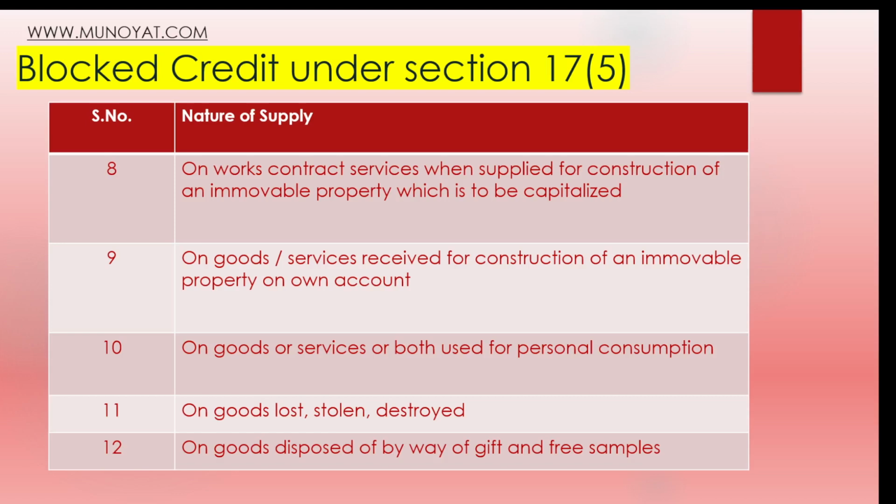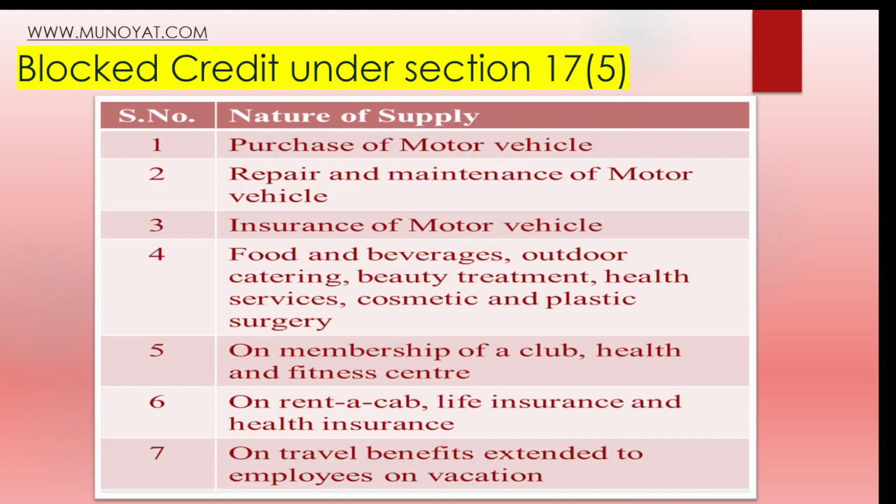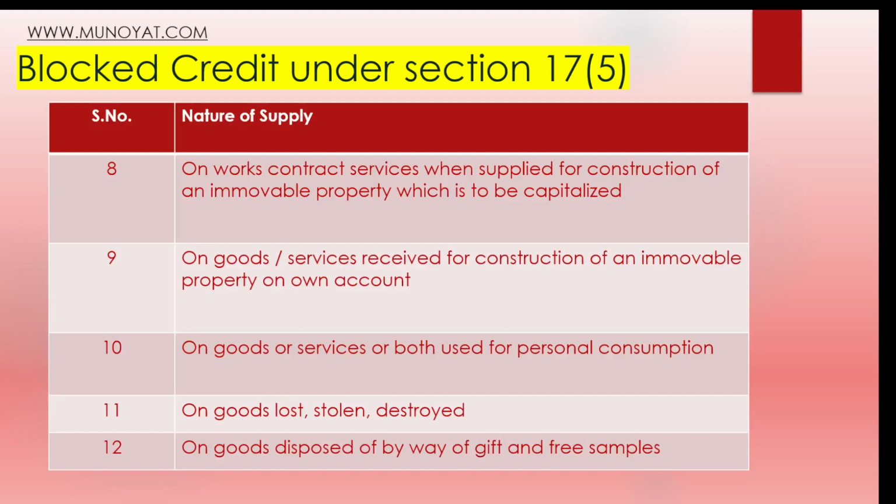If any goods are lost, stolen, or destroyed, then ITC cannot be claimed on such goods. And also, if goods are disposed of by way of gift and free samples, though for the purpose of business, we cannot use it in the ITC eligibility. So, these are the areas where the input tax credit is blocked and we cannot take it for the calculation of the eligible input tax credit.